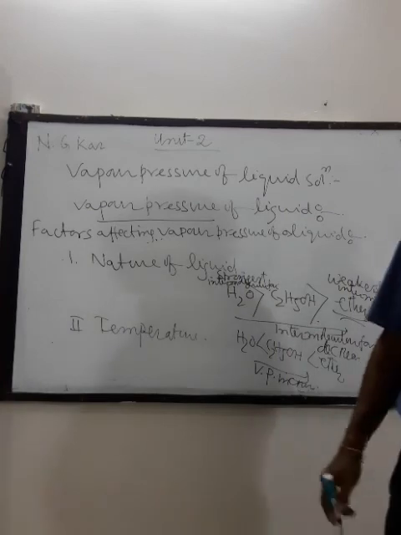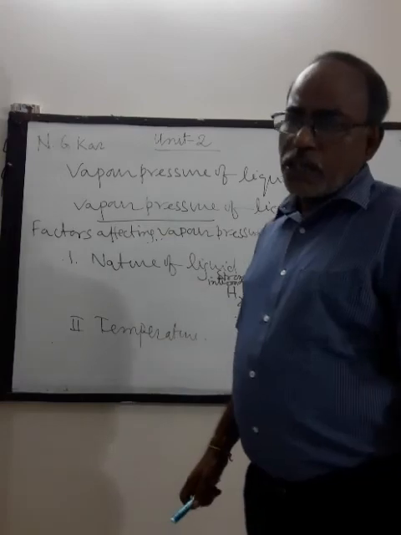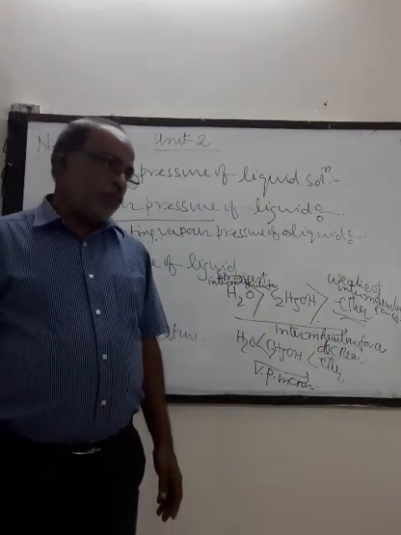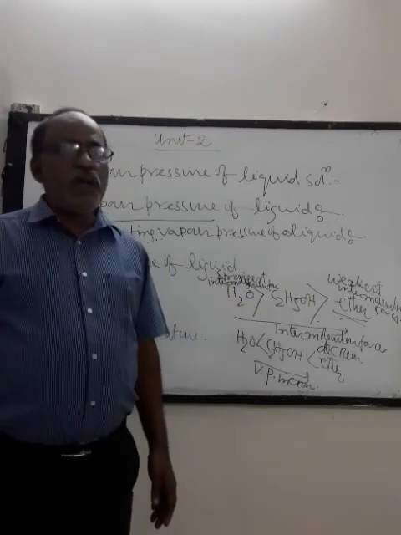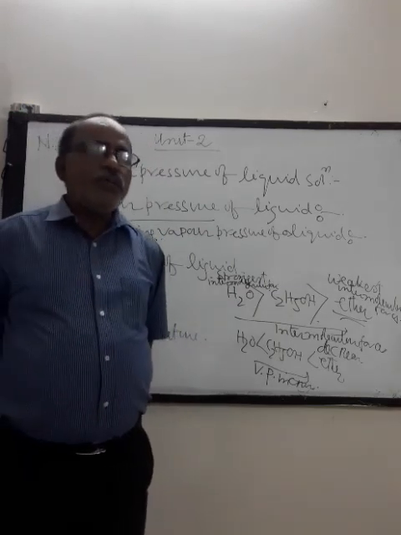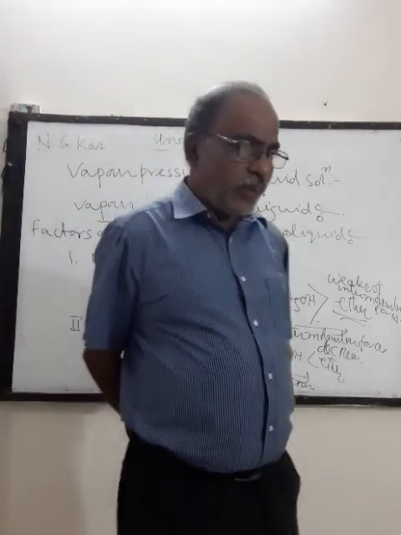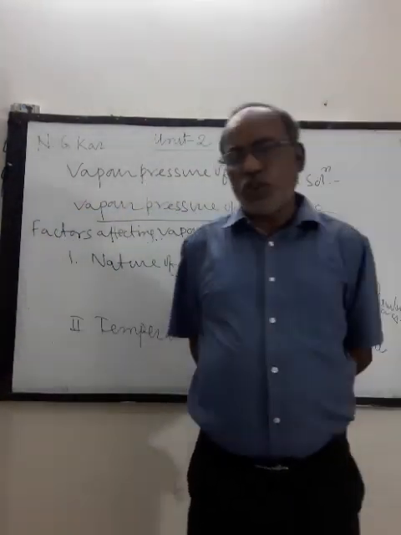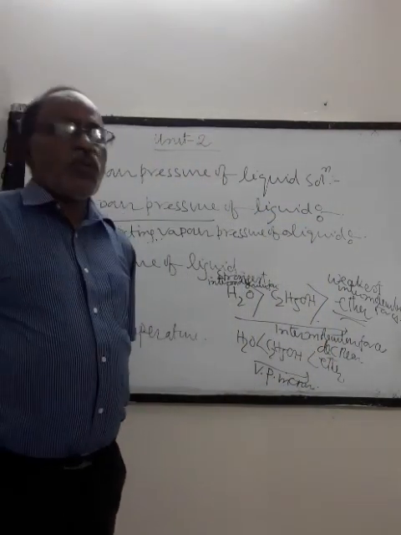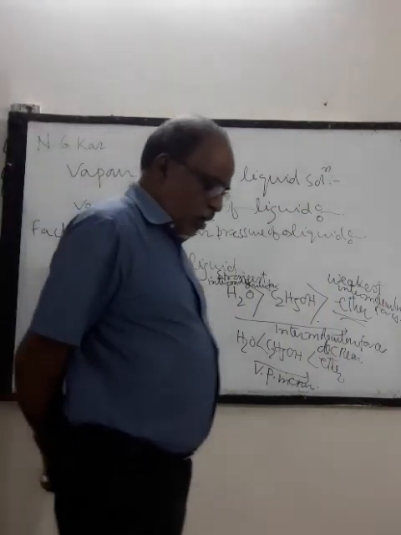So if we sum up vapor pressure of a liquid, what is vapor pressure? Vapor pressure is the pressure exerted on the surface of a liquid when there is equilibrium between vaporization and condensation. Now, the vapor pressure of a liquid depends on two factors. Number one, nature of liquid, and also temperature. In the case of nature of liquid, since intermolecular force is different for different liquids, vapor pressure is also different.